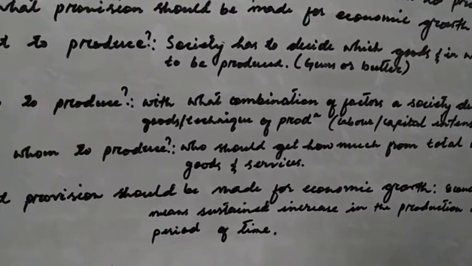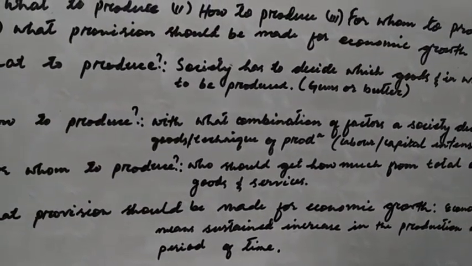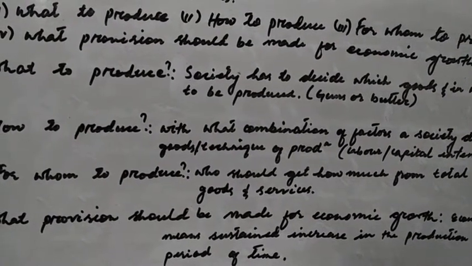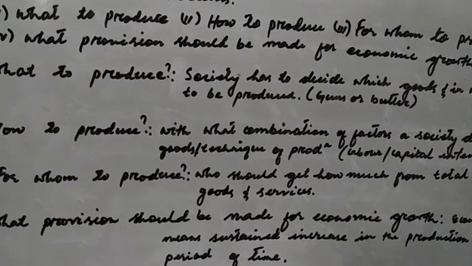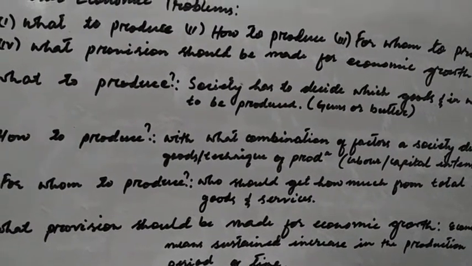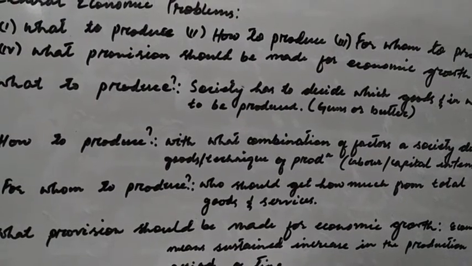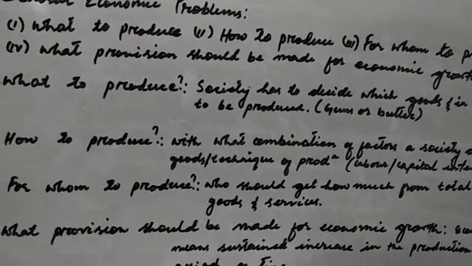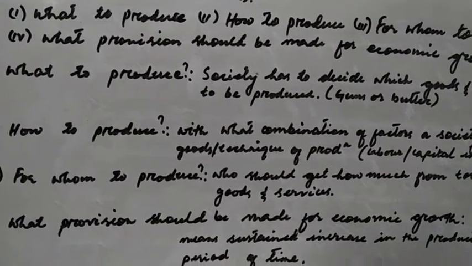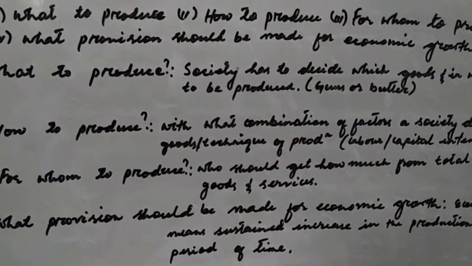It is a well-established fact that resources are scarce, which means that society cannot produce unlimited amounts of even the selected goods. They have to produce to a certain level even of the selected goods. So that is all about what to produce.